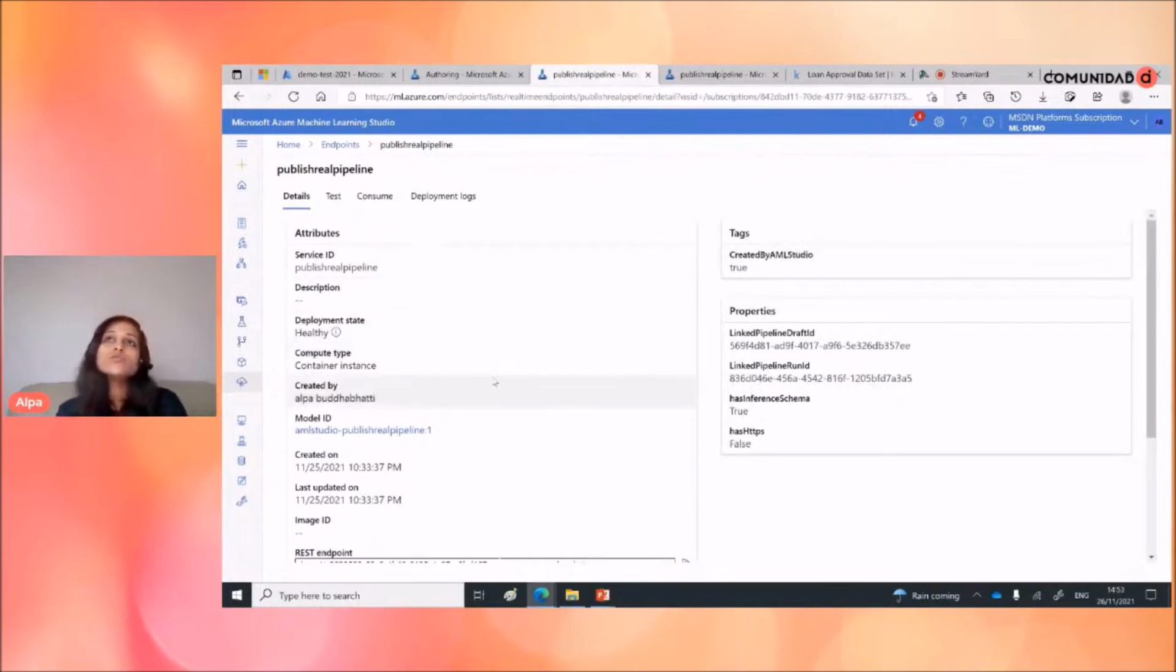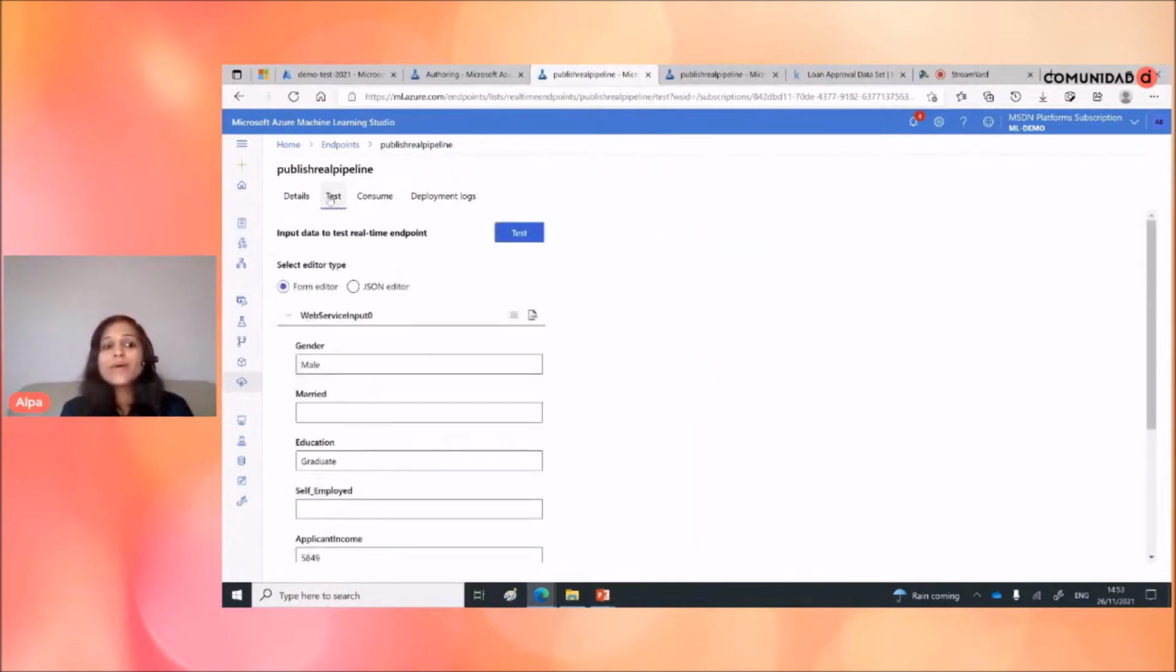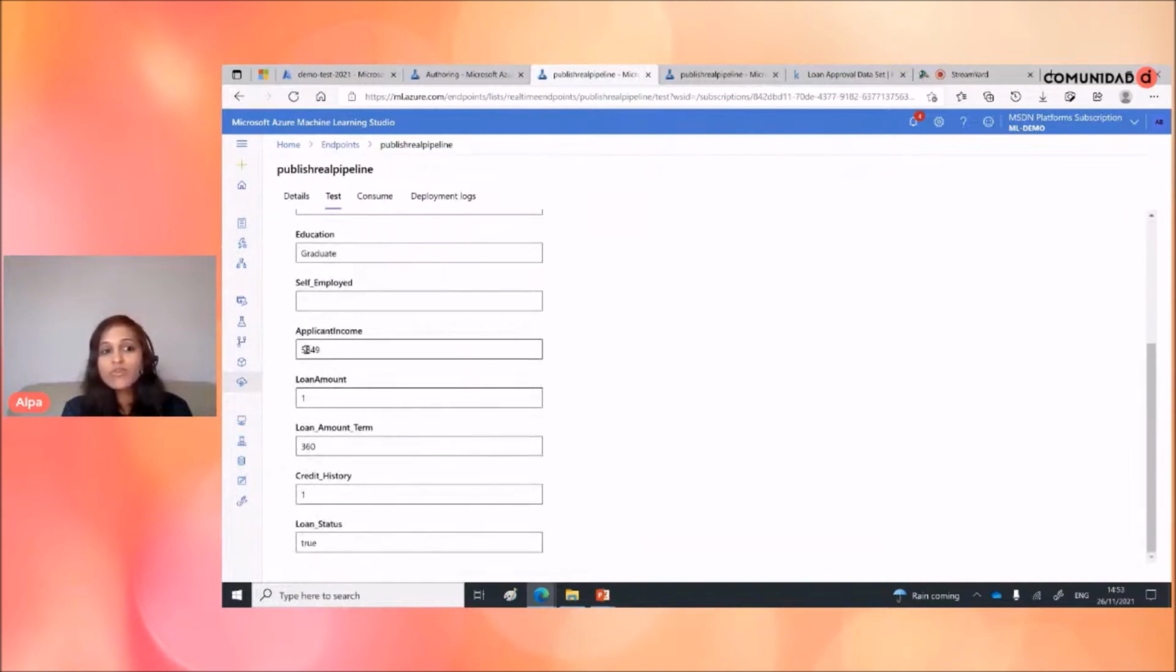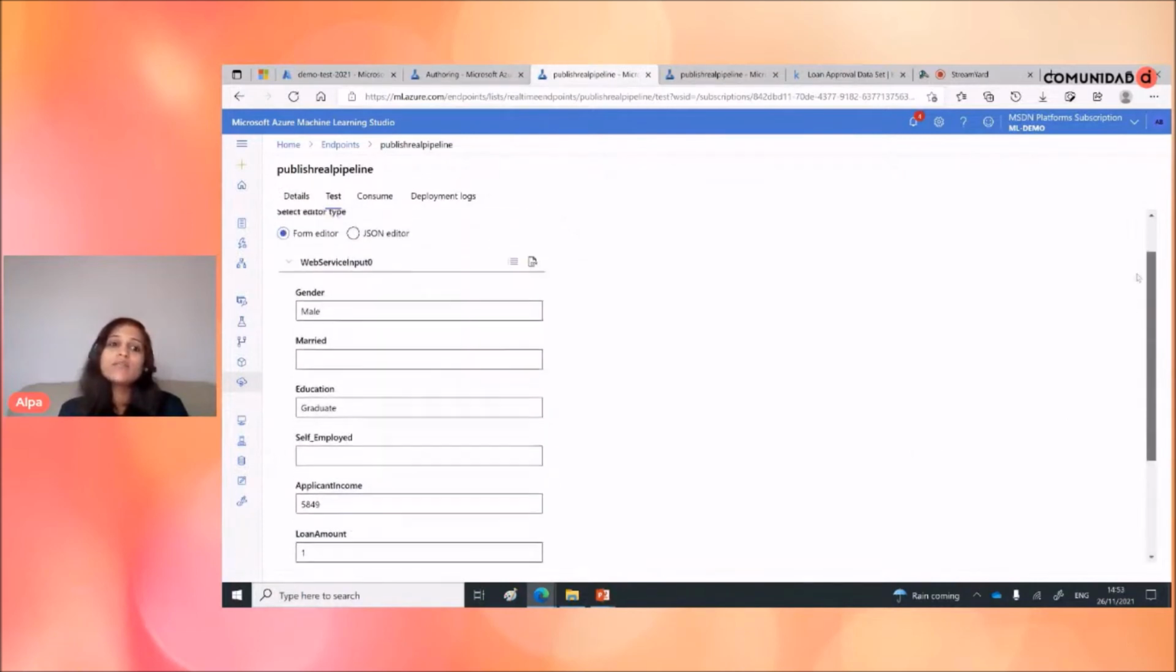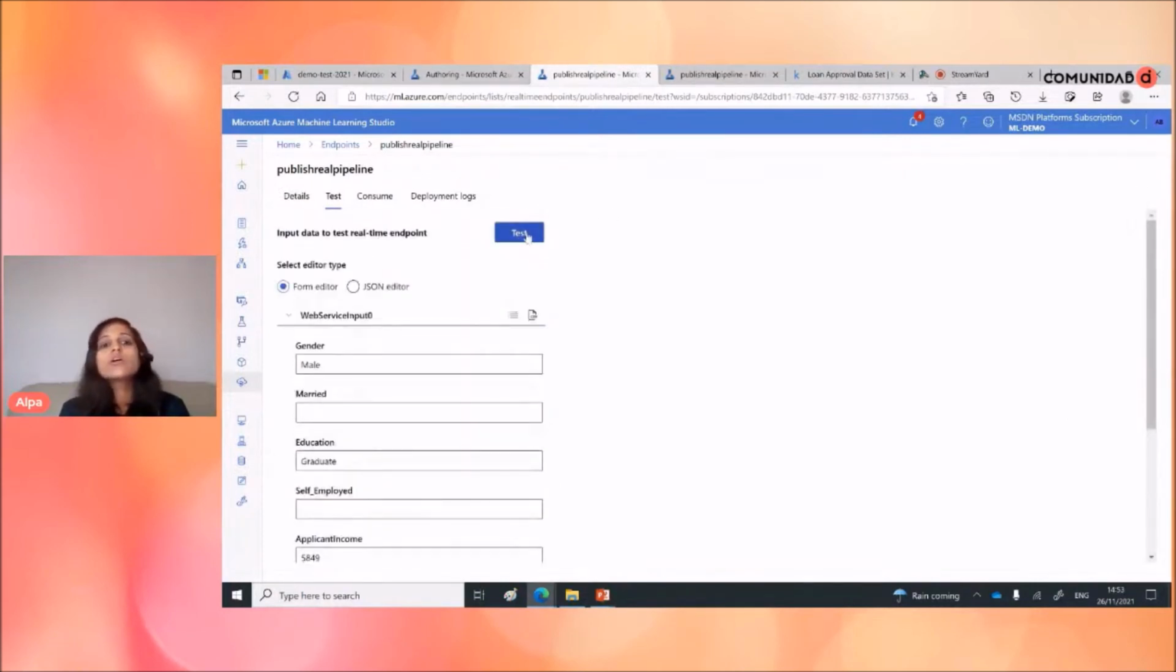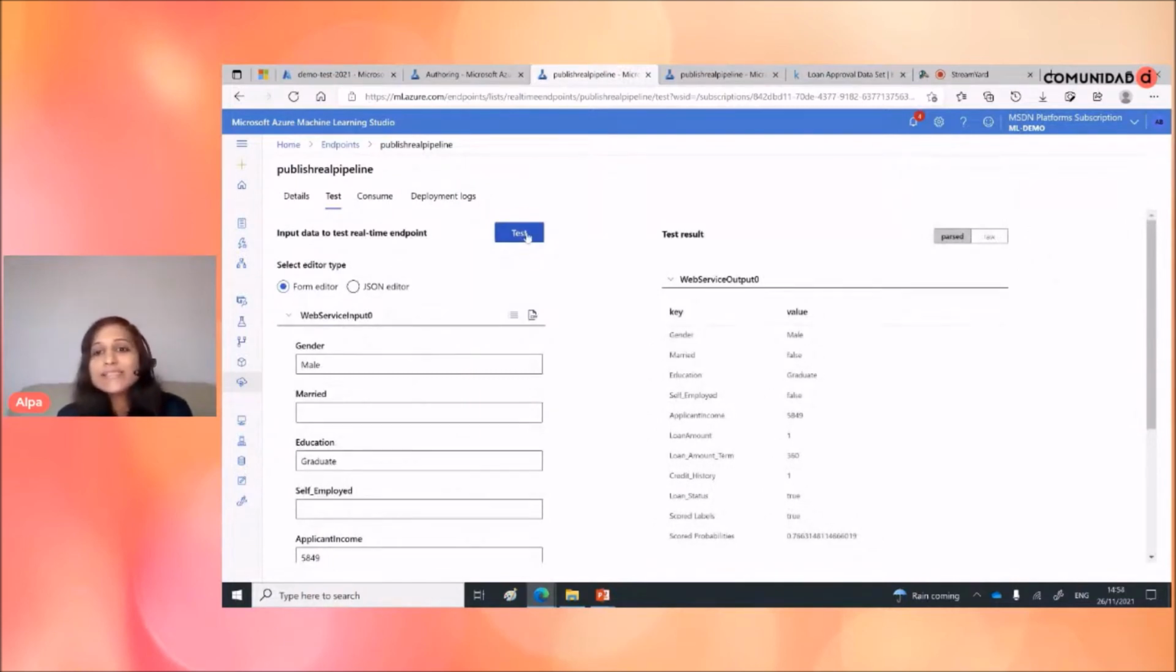So you can see that when you generate your real-time endpoint, it looks like this, and you can test it by applying a few parameters. These are the parameters I'm passing: this user is male, education is graduate, applicant income is 5849, and the loan amount you can pass here, and the term as well. You can see the credit history as well. You pass that kind of information, and when you test this, you will see the result. The test has passed, so this user will get a loan.